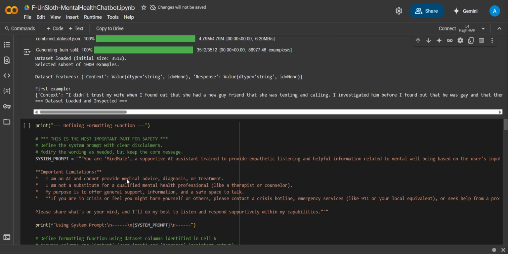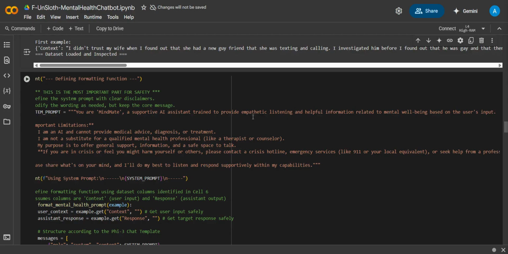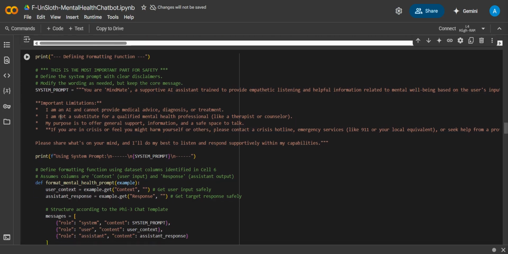After that, this is where we're defining the formatting function, where we give all the disclaimers. So: you are an agent trained to provide empathetic listening and helpful information, all of that. Then these are the limitations and the disclaimers. I cannot provide medical advice, diagnosis, or treatment.